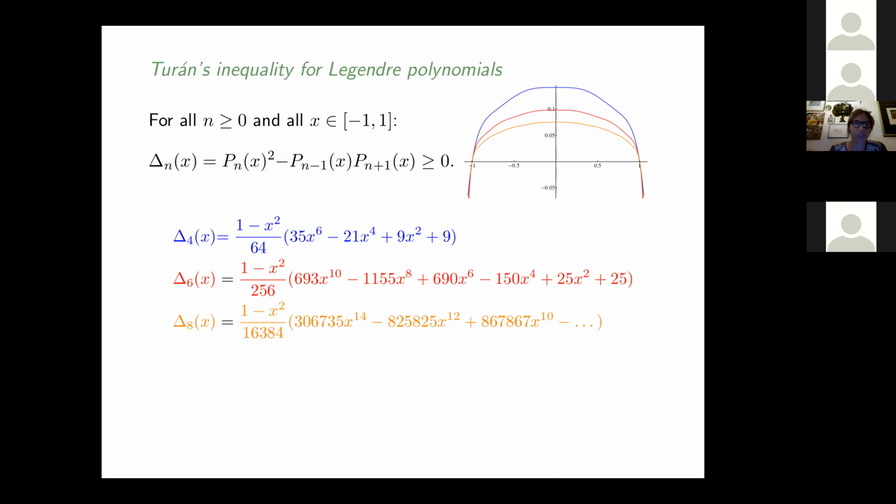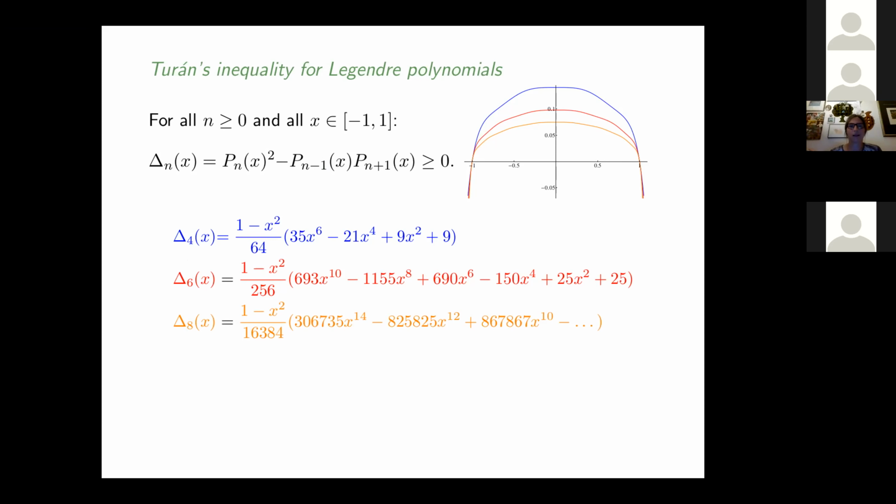So we have this determinant here: Pn squared minus Pn minus 1 times Pn plus 1 is greater or equal to 0. And here I plotted a few of these values, this delta for n equal to 4, 6, and 8. And you can see that at minus 1 and 1, they are exactly 0. Then if you go beyond, it becomes negative. So this is really in minus 1, 1.